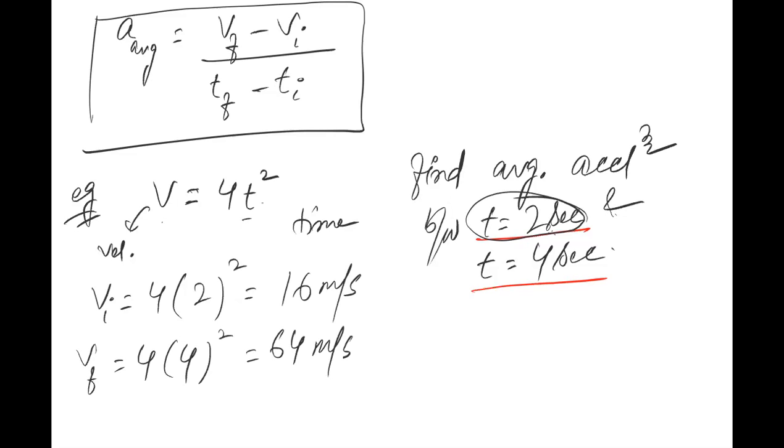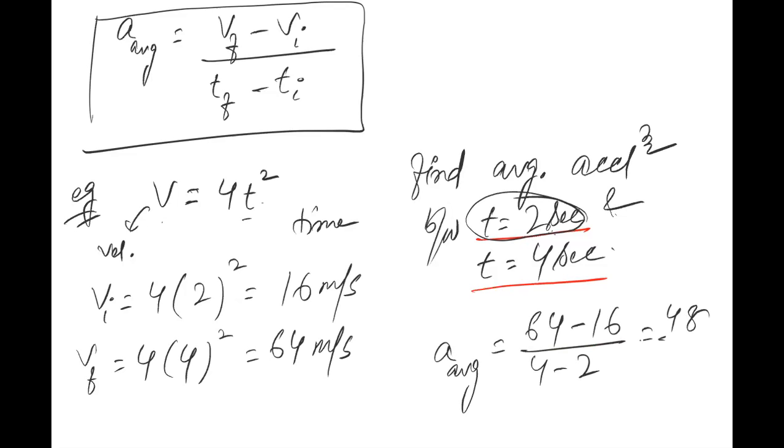So what will you get as average acceleration? The average acceleration will be equal to final velocity 64 minus initial velocity 16, divided by time difference, which is 4 minus 2. So it will be equal to 48 divided by 2, that is equal to 24 meter per second square.